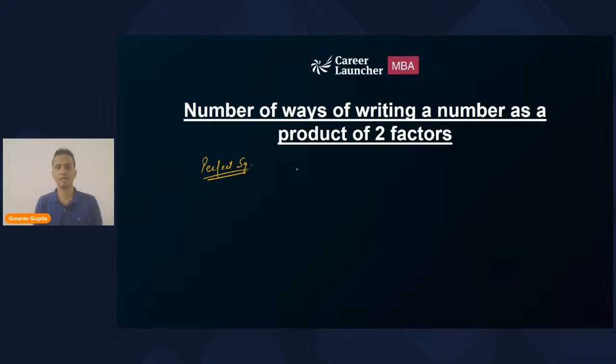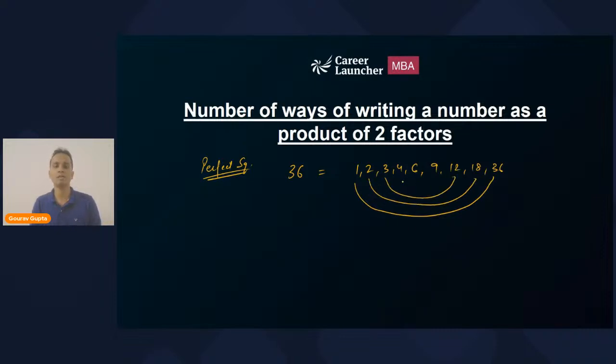Perfect square. 36 we saw as an example. Factors are 1, 2, 3, 4, 6, 9, 12, 18 and 36. So 1 and 36 will combine, 2 and 18 will combine, 3 and 12 will combine, 4 and 9 will combine. Now since 36 is a perfect square, one way of writing 36 will be 6 multiplied by 6. But obviously in the factors I'll be writing 6 only once. So here the number of factors is 9.